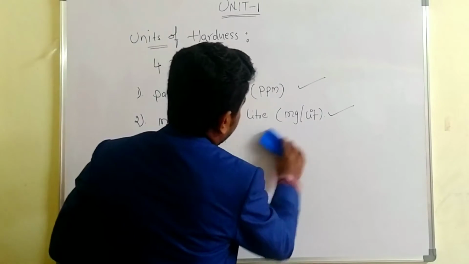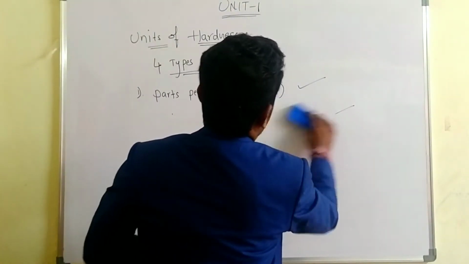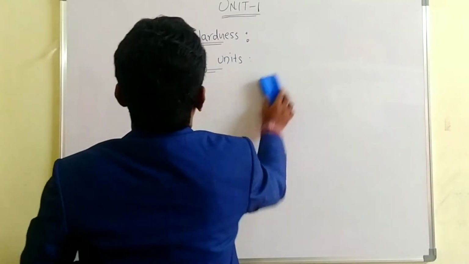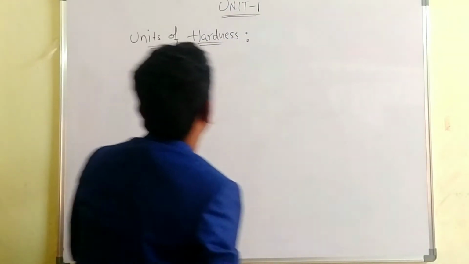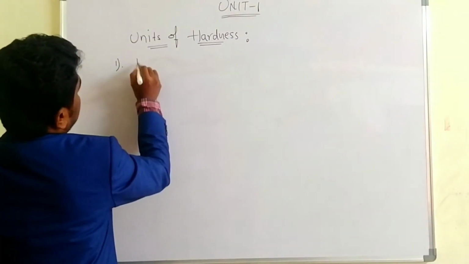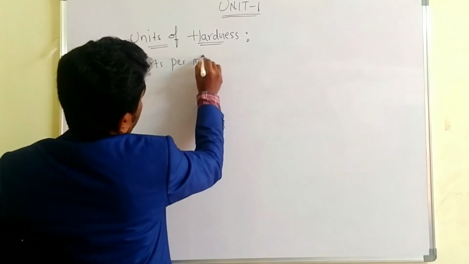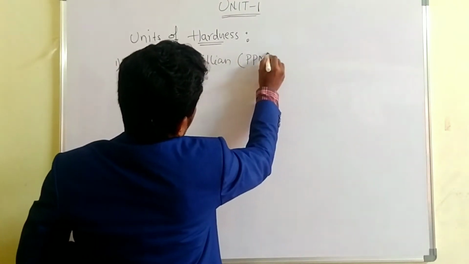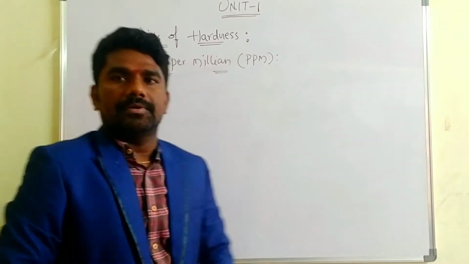The first unit is parts per million, that is ppm.